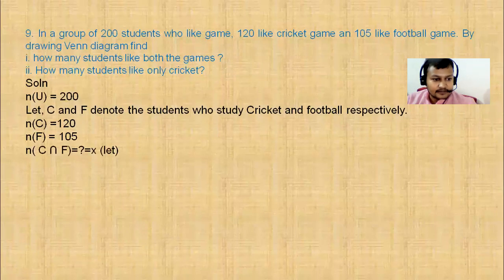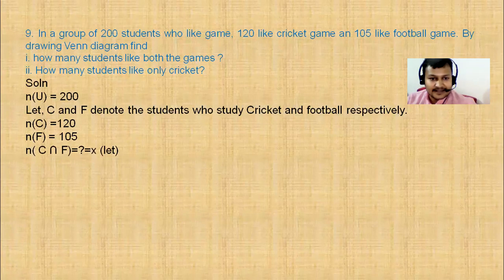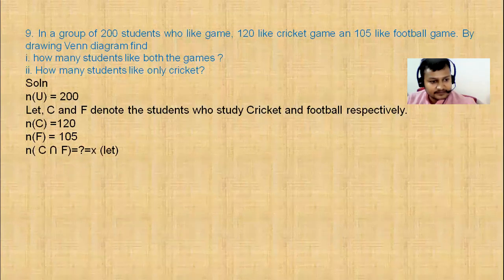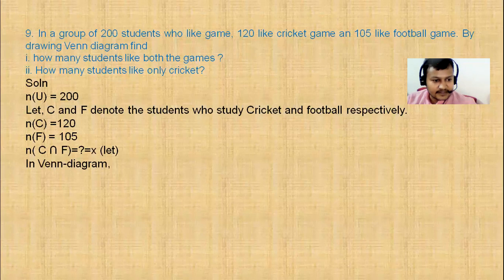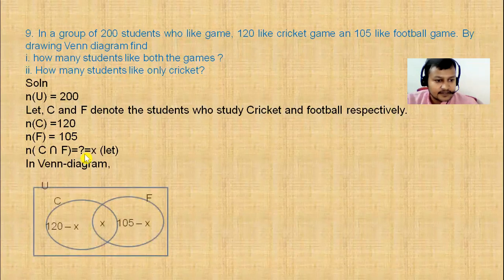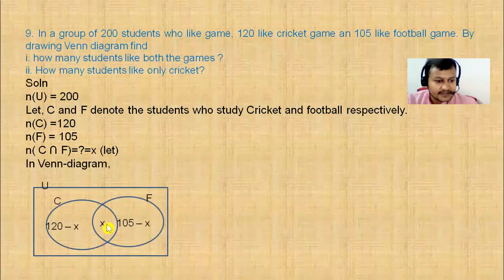And the cardinal number of cricket intersection football is not given to us, so let it be X. While representing it in the Venn diagram, at first in the common region we put this X. After that, from this 120, this X is subtracted. Similarly, from this 105 also, this X is subtracted. And the whole data inside the diagram is equal to 200.